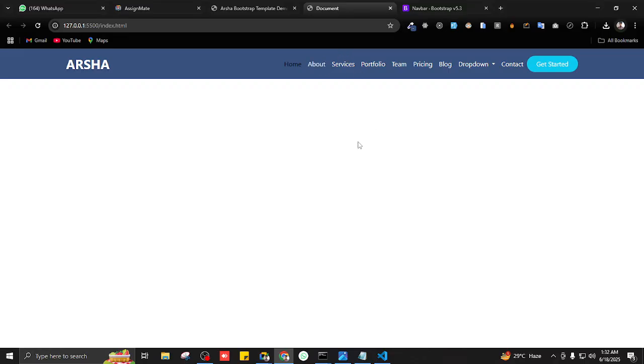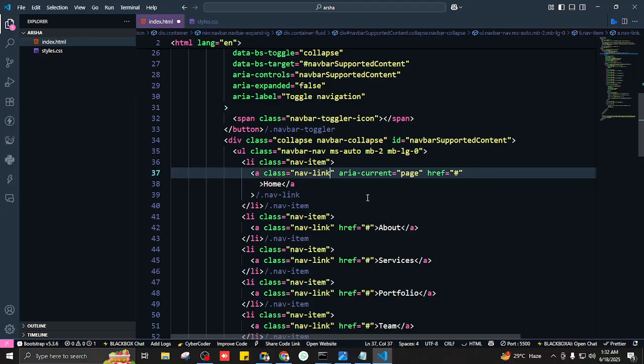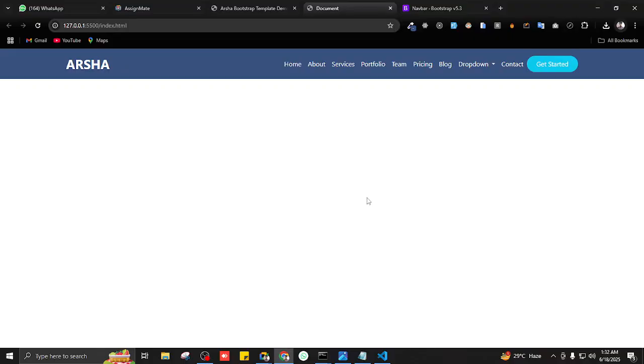No, it did work, but apart from this first one. And why is that? Because this one has a class of active applied on it. Active would mean that this one is selected. So if I were to remove it, it's gonna work. Okay, but there is another problem, and that problem is this one. What's the problem? Yeah, very good. They also have the color of white, so we don't want that.